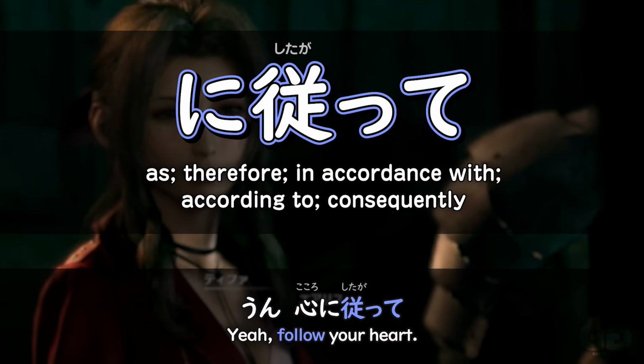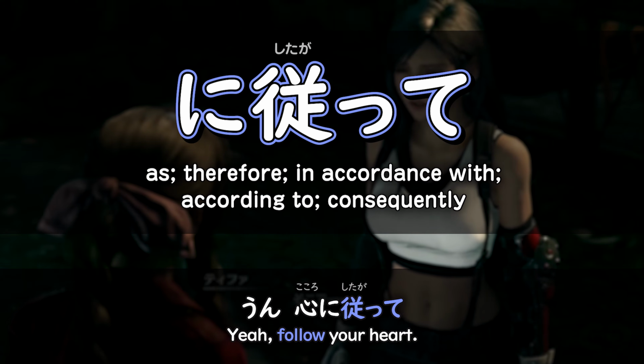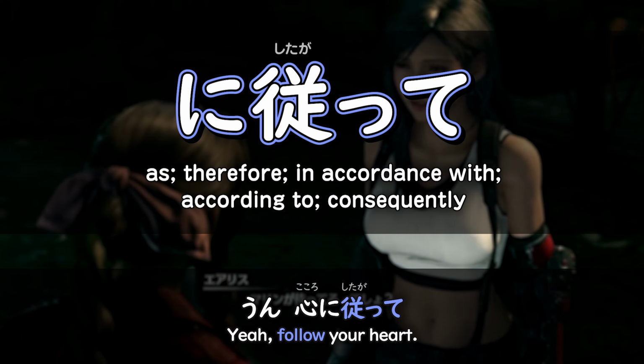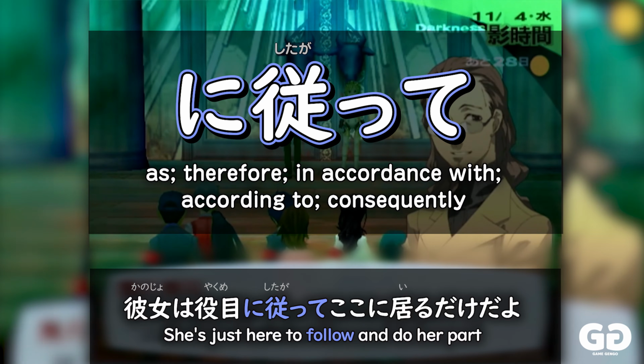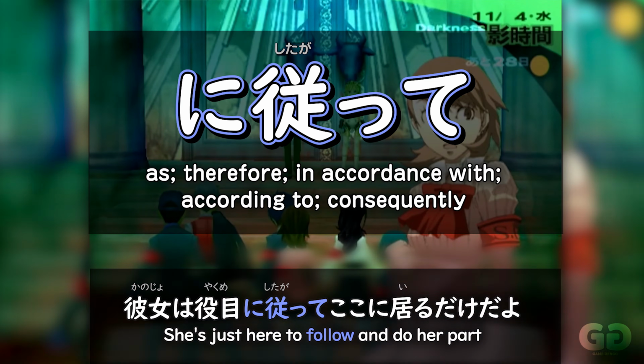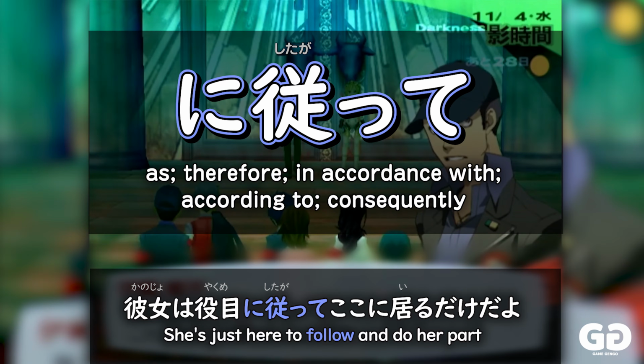And if you wanted a bit more natural English, it would be something like to follow something, or to do according to. Be in accordance with your heart. Follow your heart. Be in accordance with the customs. Follow the customs. Be in accordance with your role, or follow your role. This に従って can also be used to express that when you do something, something else gradually happens.